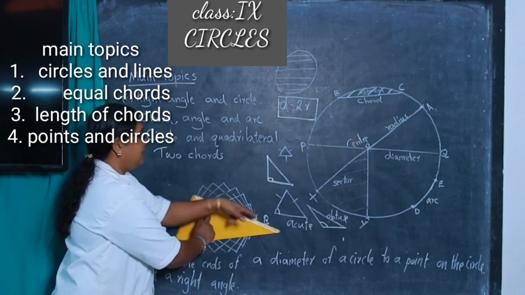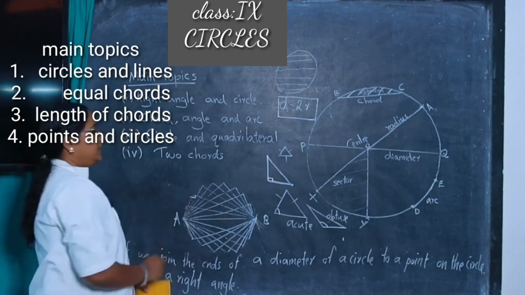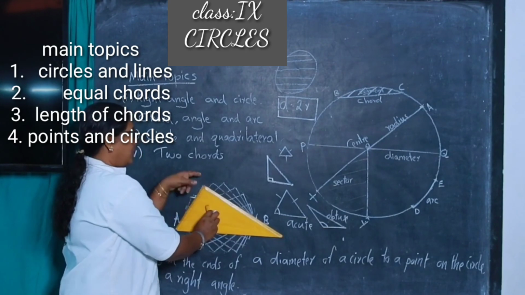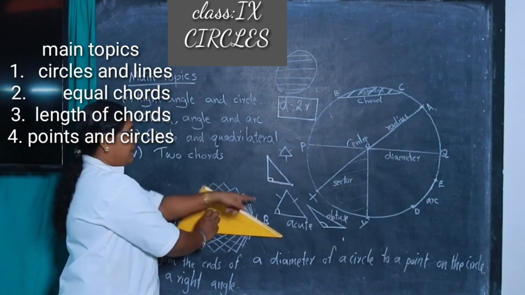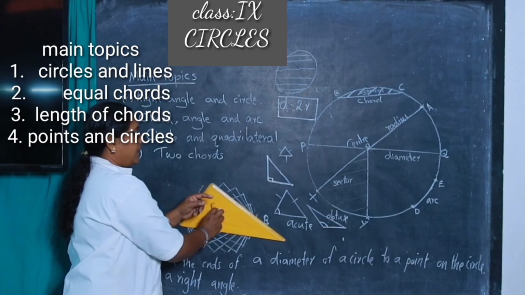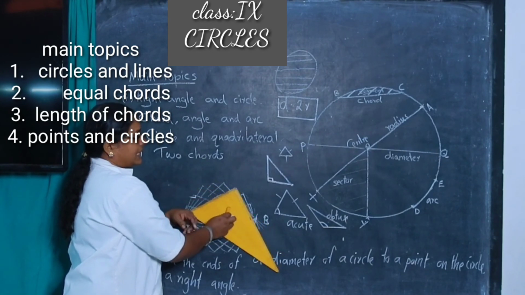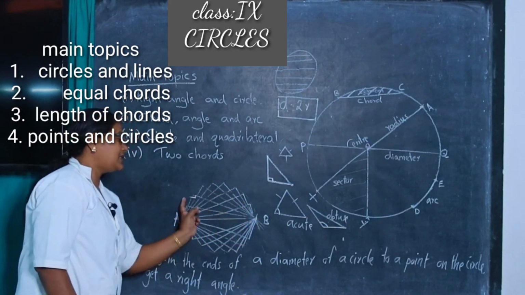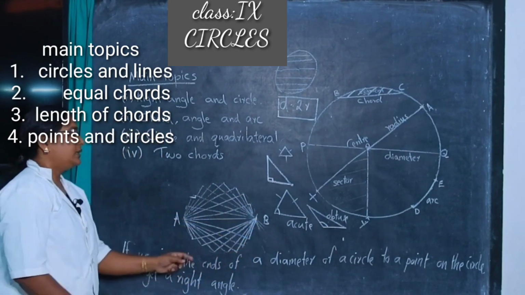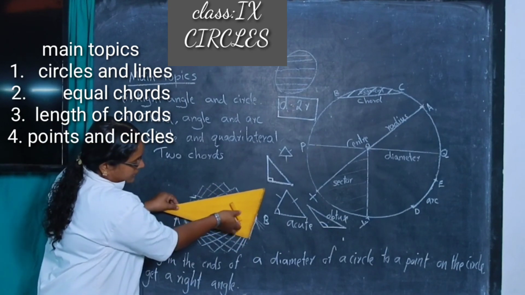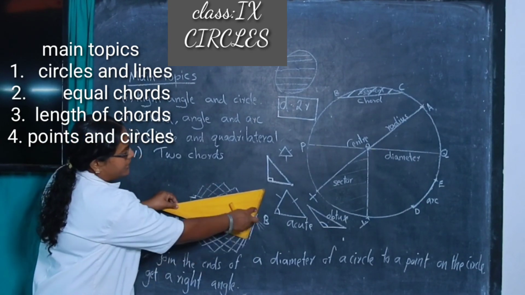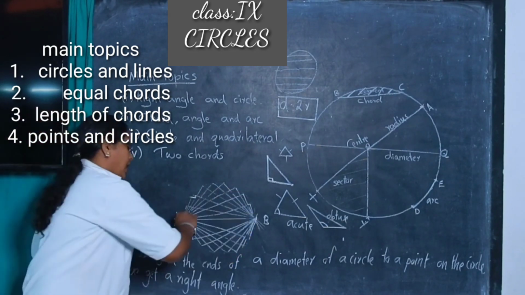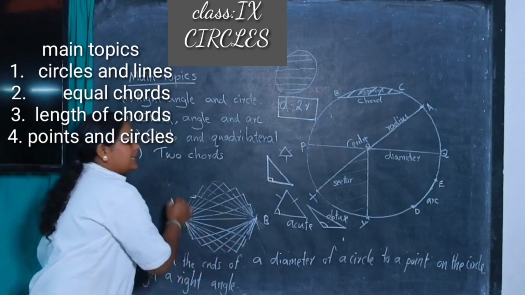From A and B draw 90 degree lines using the set square. In the same manner, draw 90 degree lines at the ends of the diameter, also downward. Join all these points and we get a circle.